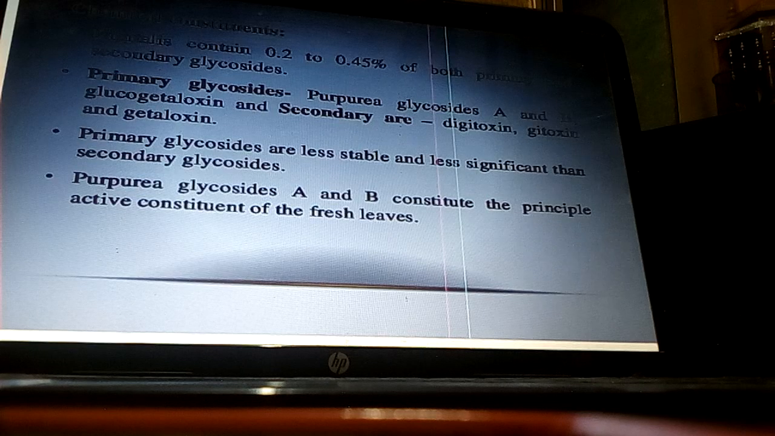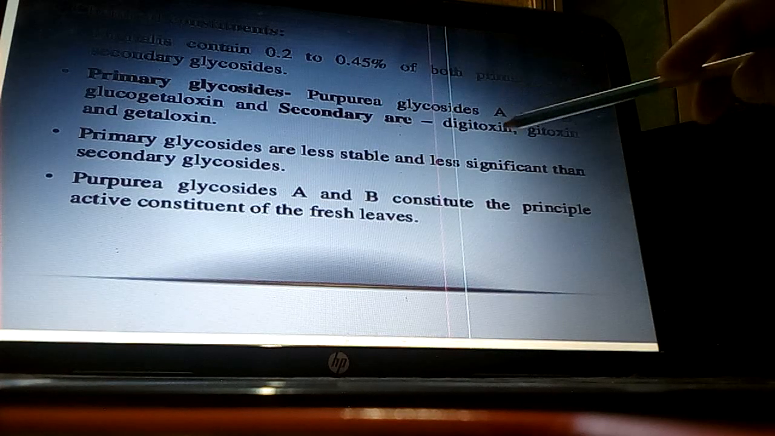Now chemical constituent. Digitalis contains 0.2 to 0.45% of both primary and secondary glycosides. Primary glycosides are purpurea glycosides A and B, glucogitaloxin, and secondary glycosides are digitoxin, gitoxin and gitaloxin.